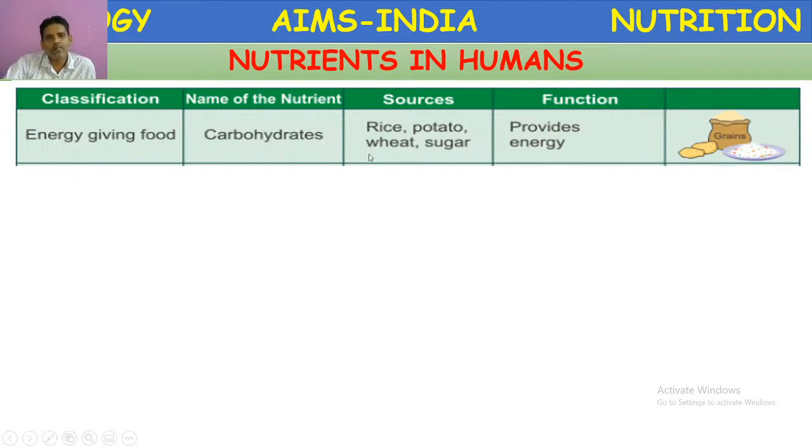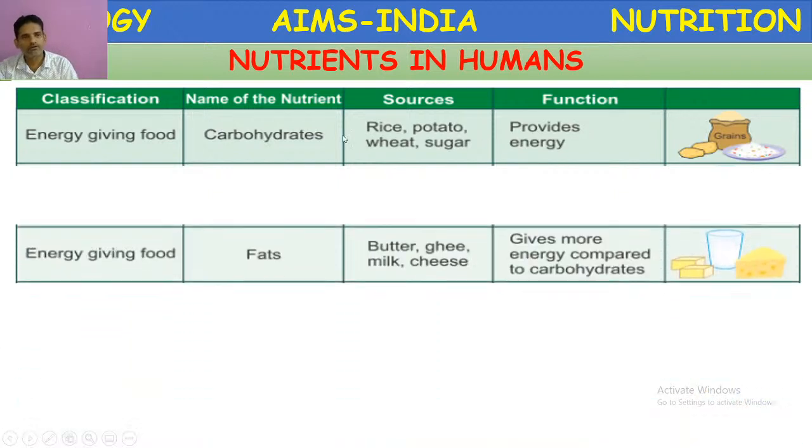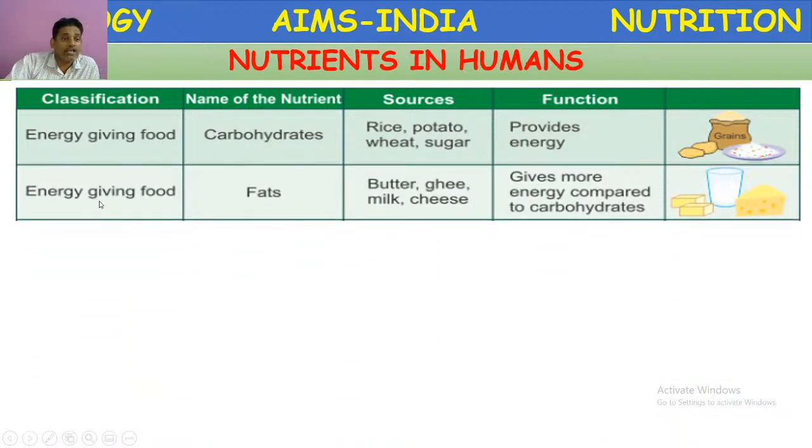The sources are rice, potato, wheat, sugar. The main function of these energy giving foods is to provide energy. Next, high energy giving food, that is fats and lipids. They include butter, cheese, ghee, milk, and they give more energy compared to carbohydrates.